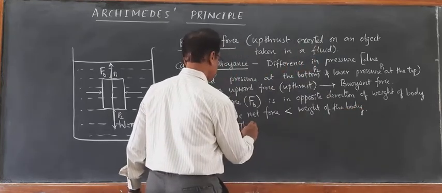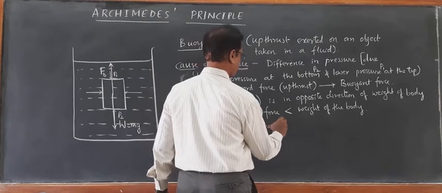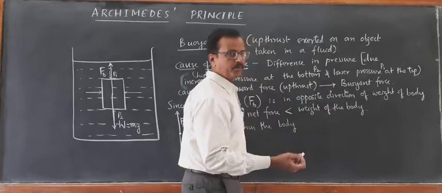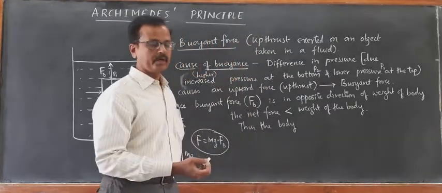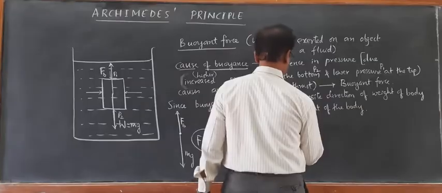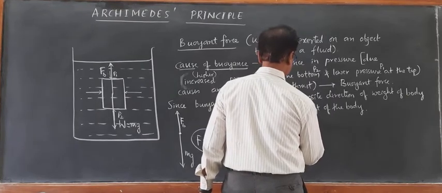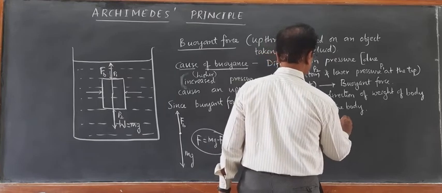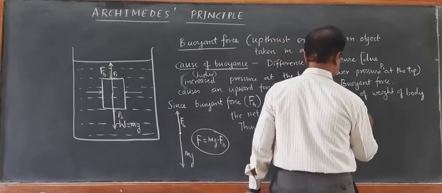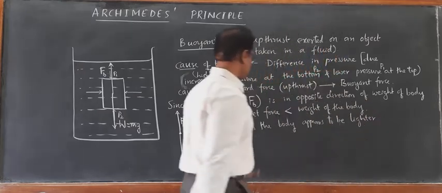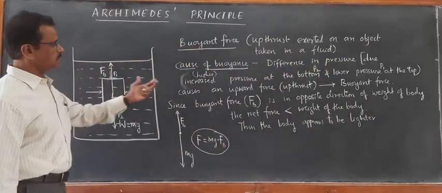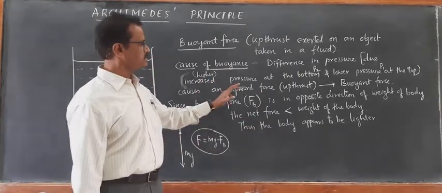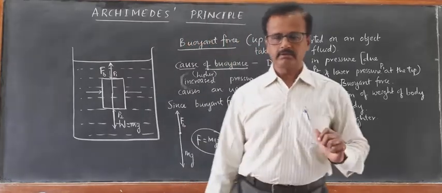Thus, the body loses some weight, apparently it loses some weight. Thus the body appears to be lighter. So the body experiences an upward thrust. That experiencing of upward thrust is called buoyancy, and the buoyancy is caused due to difference in pressure.